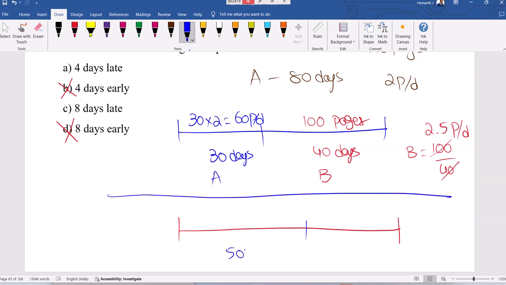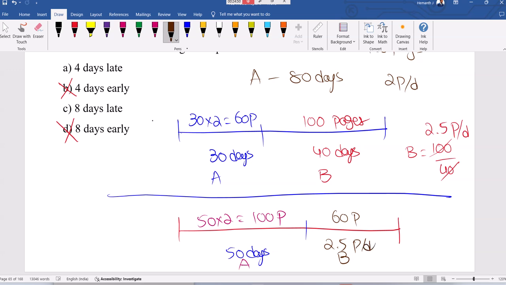Here 50 days, 50 into 2, 100 pages completed by Ajay. 60 to be completed by B. B efficiency is 2.5. 60 divided by 2.5, 24 days it will take.